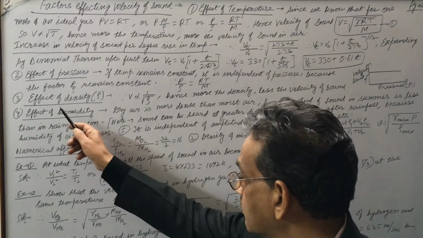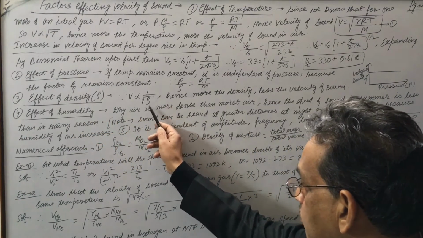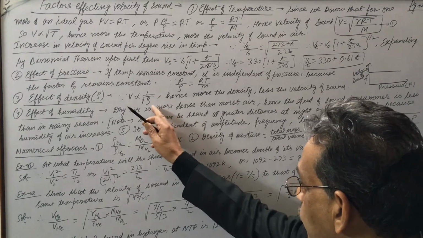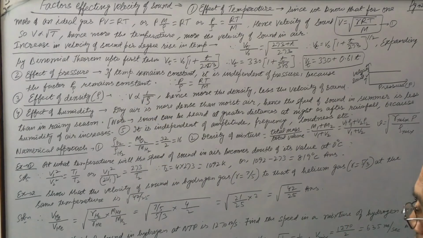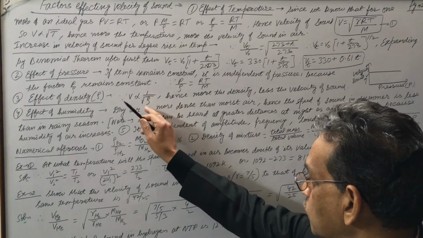Next point, effect of density rho. Since we know that V is inversely proportional to root rho, more the density, less the velocity of sound. Density change होने से pressure नहीं change होती. So V is proportional to 1 by root rho.